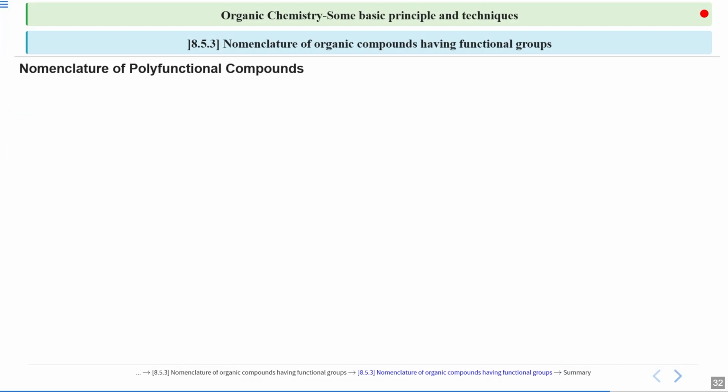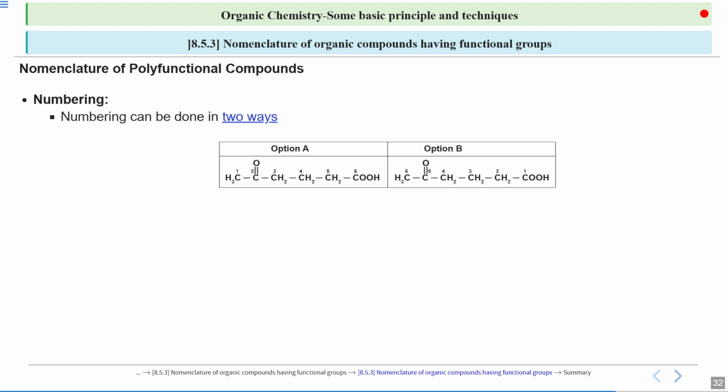Then in the next, what about numbering? So numbering can be done in two ways. Now here's a twist for you. In this case, you don't have to go with the lowest sum rule. Instead of that, numbering is done in such a way that your primary functional group, or your functional group with higher priority, gives the lowest number. So that is the rule.